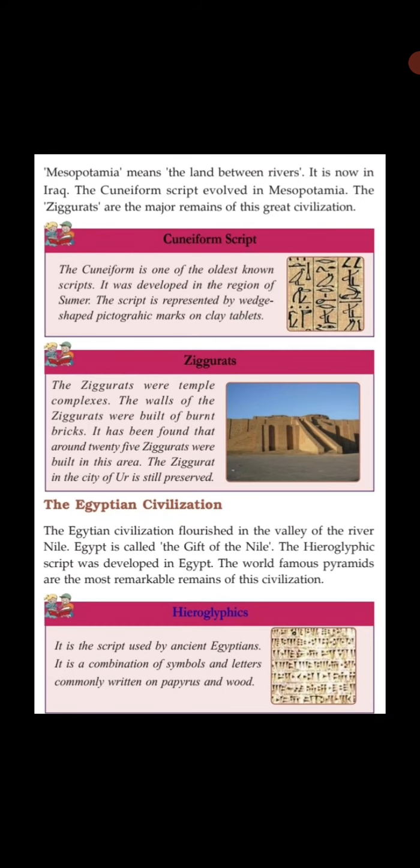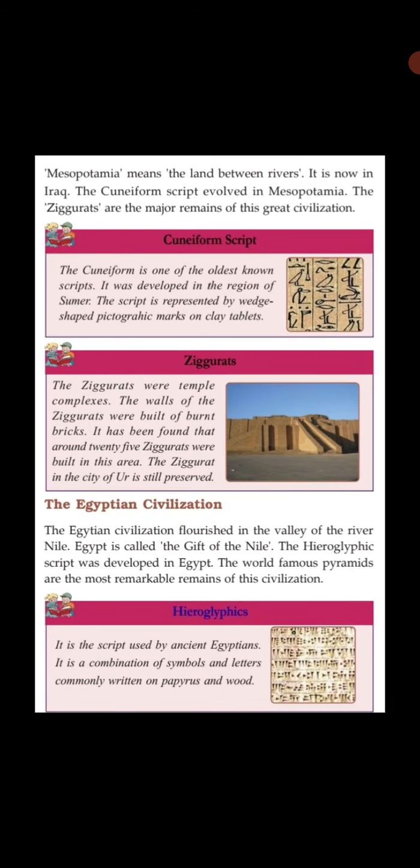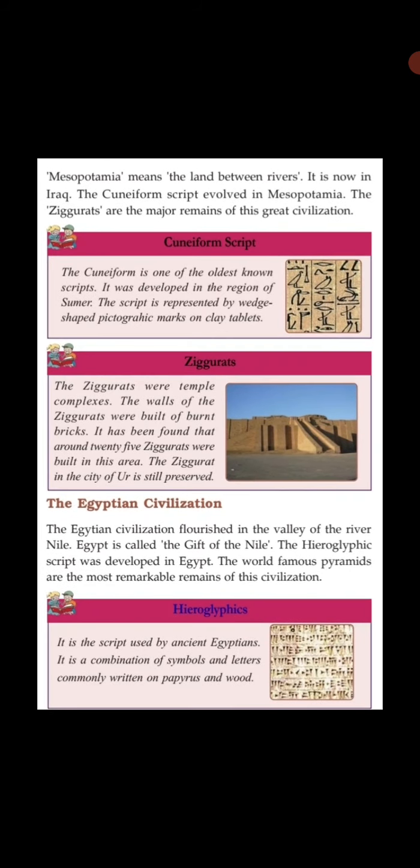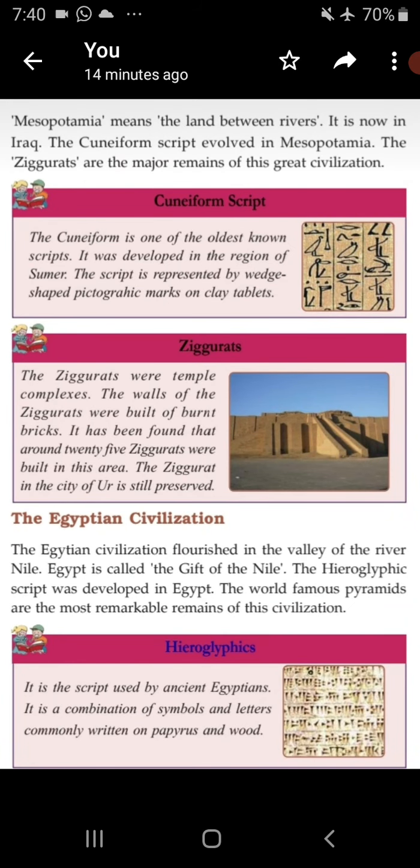Next, we have seen the Egyptian civilization. The Egyptian civilization flourished in the valley of the river Nile, whereas the Mesopotamian civilization was between the rivers Euphrates and Tigris. Egypt is called the gift of the Nile.